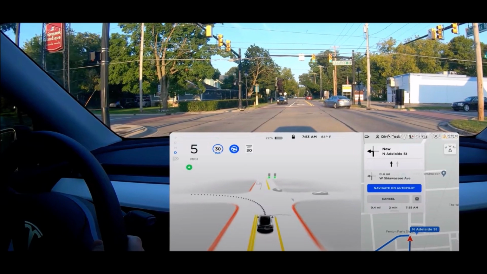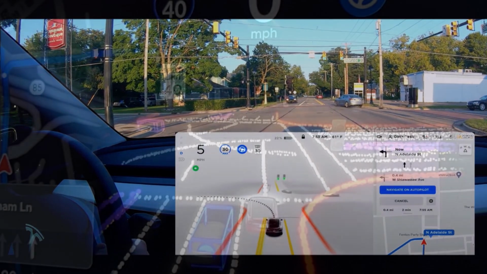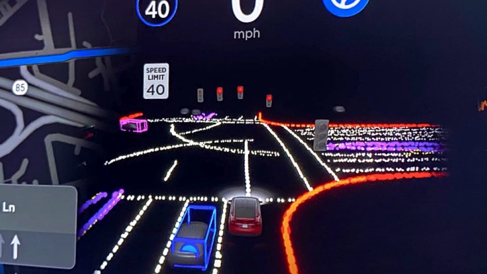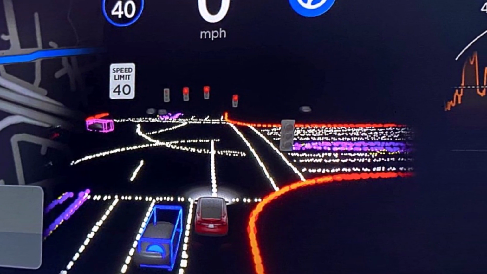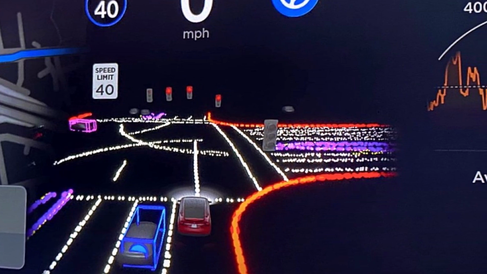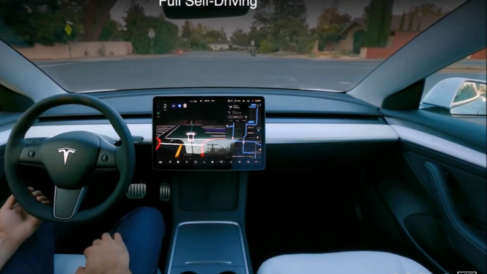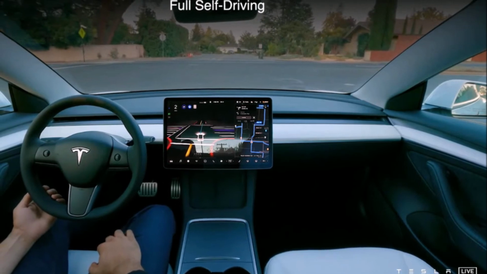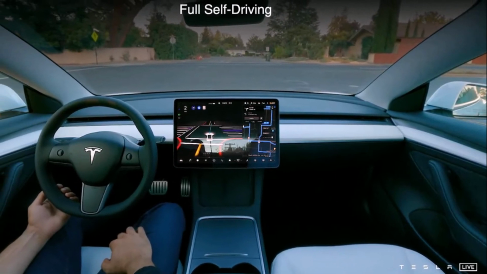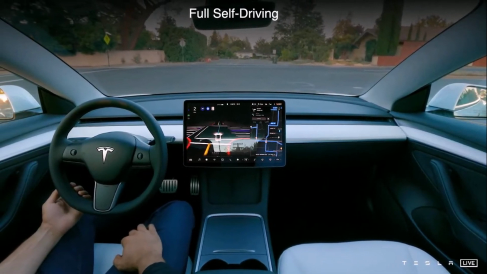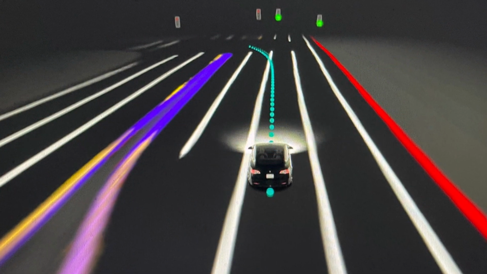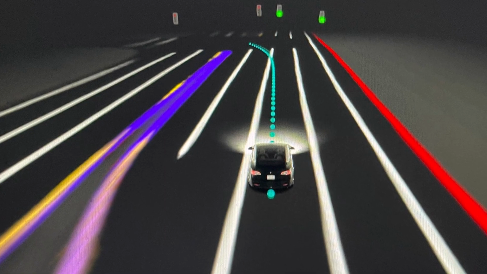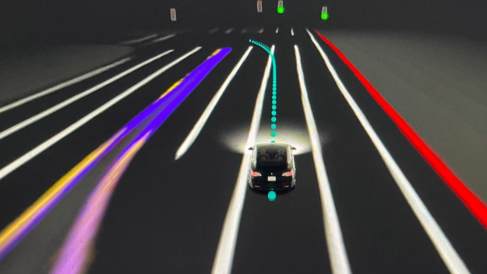Level 2 Plus includes functions where the vehicle systems are essentially driving, but the driver is still required to monitor the vehicle and be ready to step in if needed. By contrast, Level 3 represents a significant technology leap, as it is the first level at which drivers can disengage from the act of driving, often referred to as mind off. At Level 3, the vehicle must be able to safely stop in the event of a failure, requiring much more advanced software and hardware. Examples of Level 2 Plus include highway assistance or traffic jam assistance.